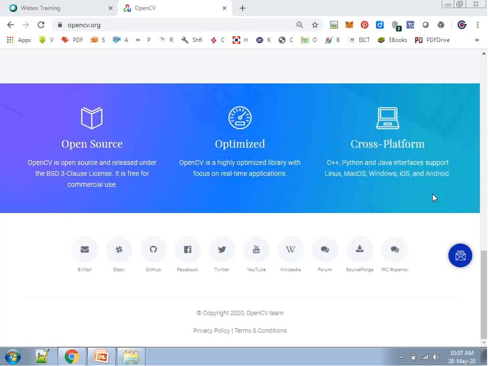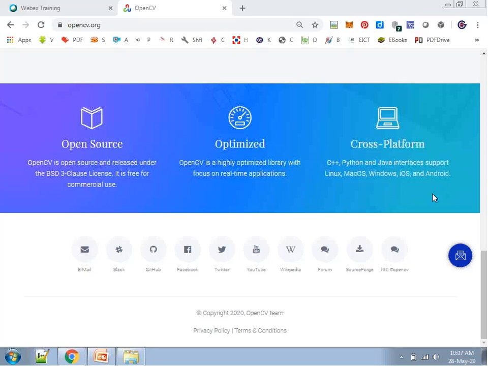Suppose, as we have discussed now, that OpenCV is a free and open source platform. If I take an Arduino board, the cost of the Arduino board is 400 rupees only. Within the Arduino board, I can install OpenCV.